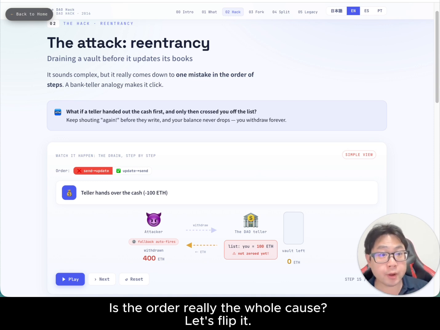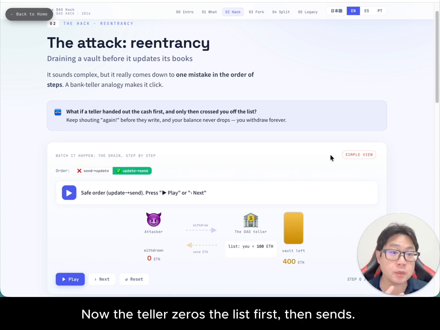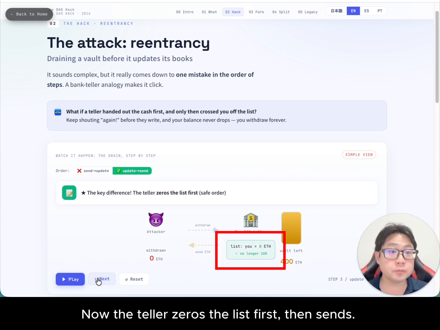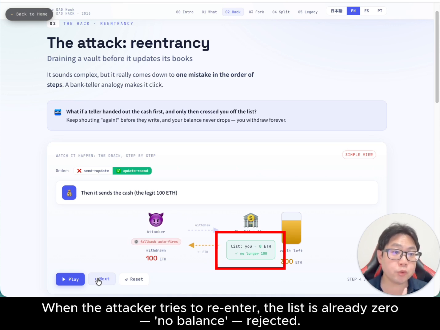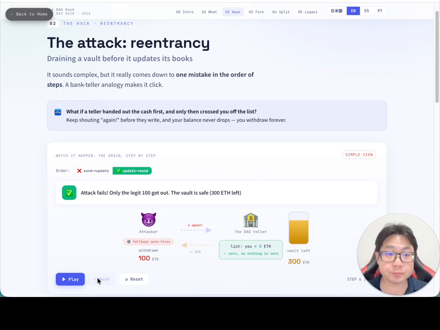Is the order really the whole cause? Let's flip it. Now, the teller zeroes the list first. Then, sends. When the attacker tries to re-enter, the list is already zero, no balance, so rejected.